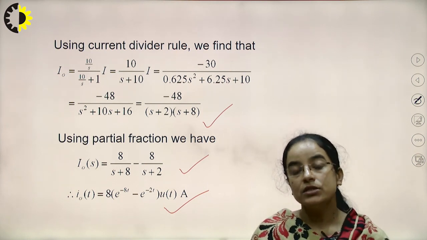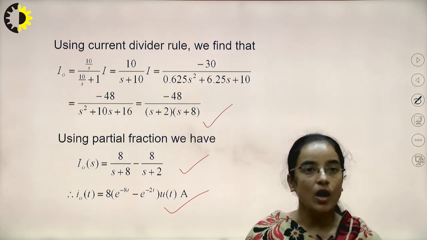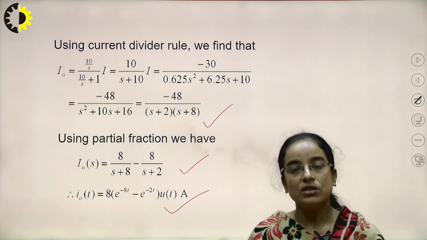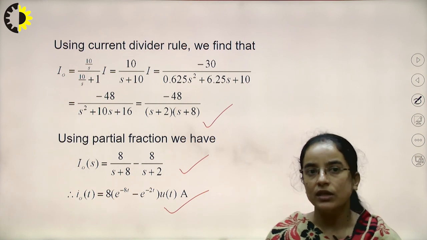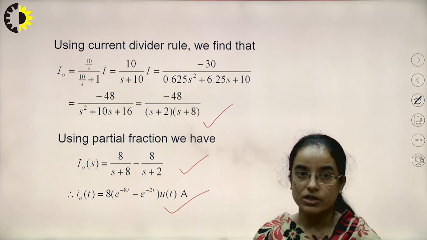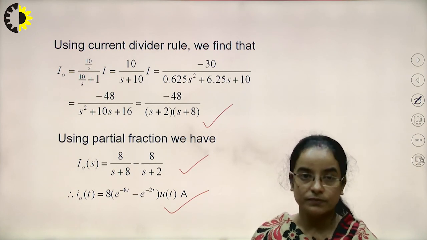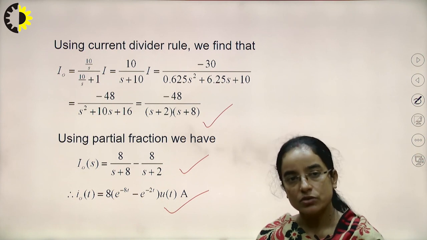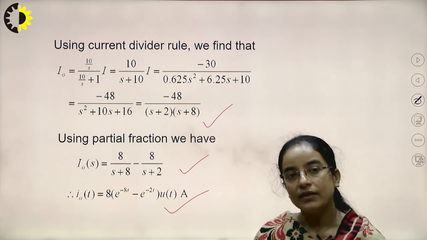We discussed the circuit application of the Laplace transform, how we convert the time domain equation into the S domain. Since the inductor and capacitor are energy storing elements, and the resistor does not store energy, it always dissipates energy, for the inductor and capacitor there may be an initial condition, which may or may not be given.